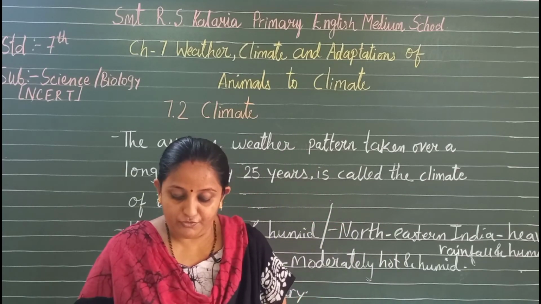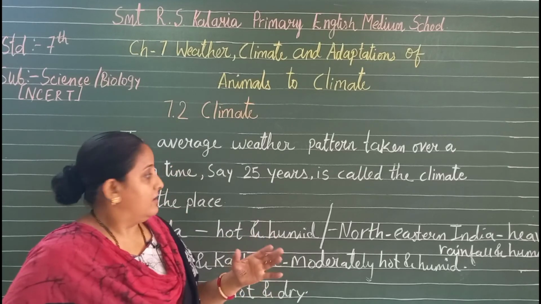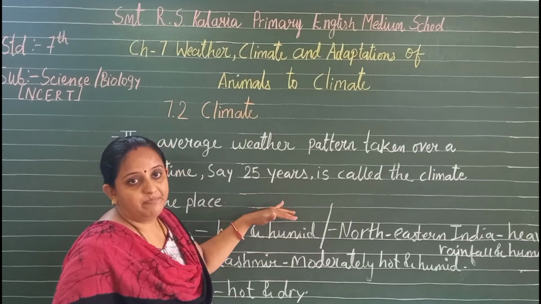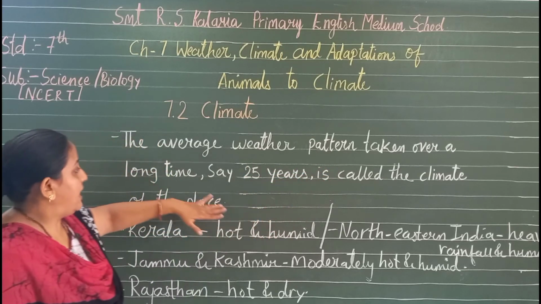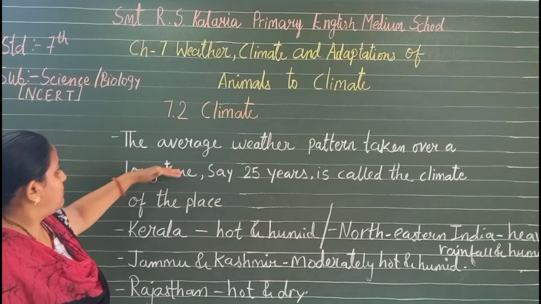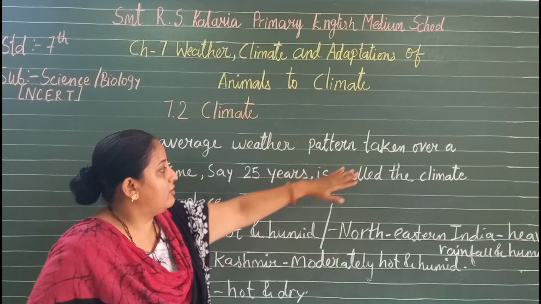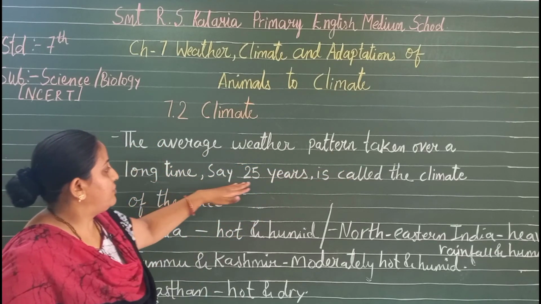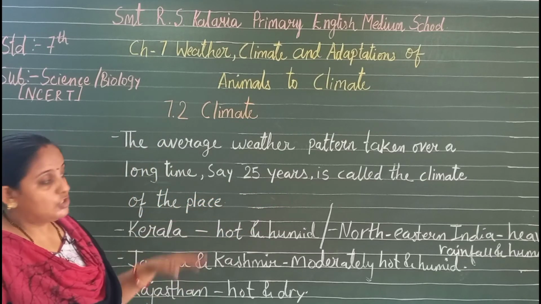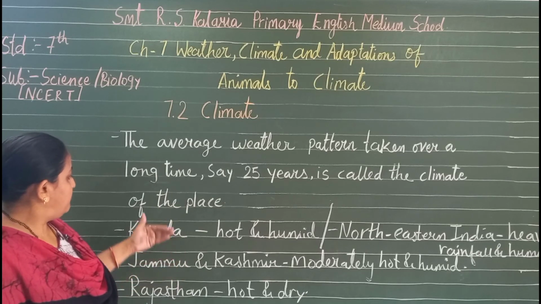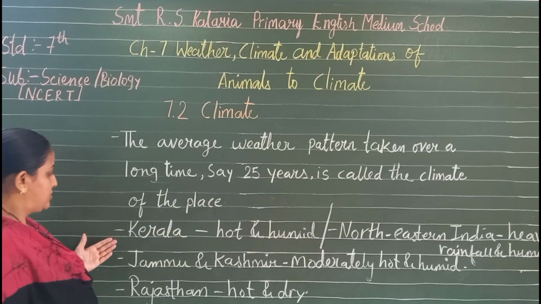From the weather reports, which are kept for a long time, say over 25 years, the climate is identified. So we can say the average weather pattern taken over a long time, say 25 years, is called the climate of that place. So this is about the climate, and different places have different climatic conditions.